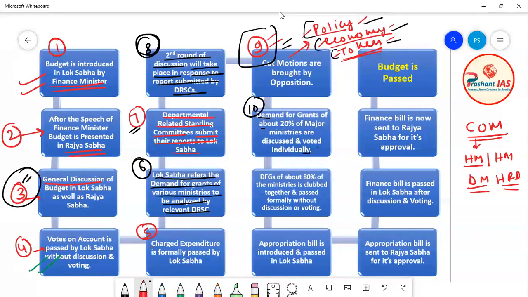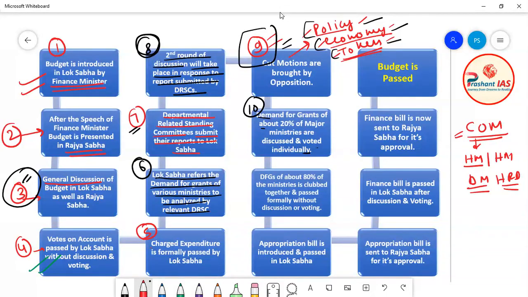In the council of ministers, major ministries are fewer and small ministries are more, but the demand for grant made by major ministries is much higher than that made by the small ministries, because these major ministries need a lot of money for running their operations.